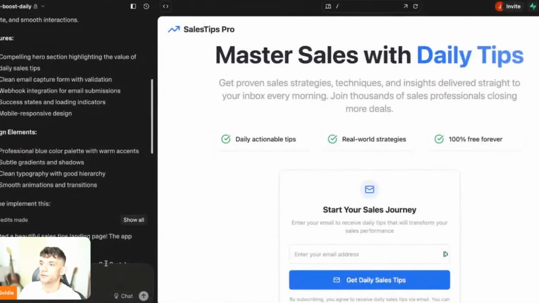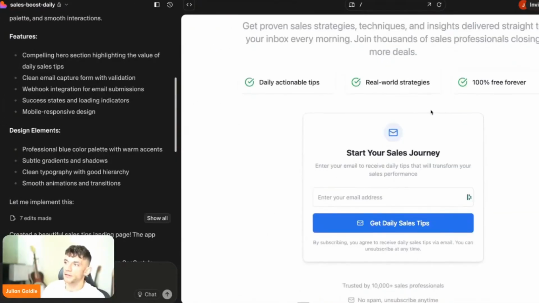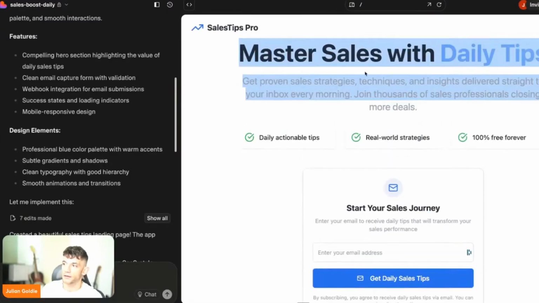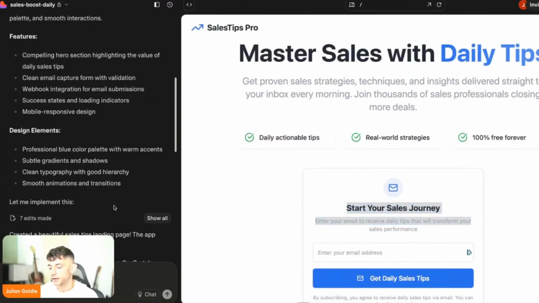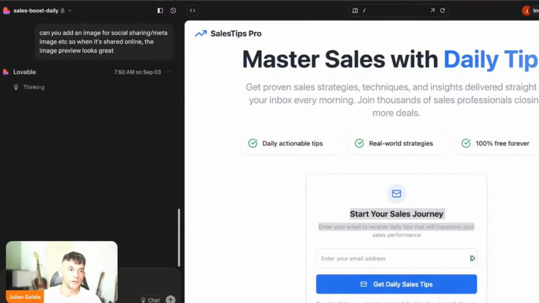What you could do is just go inside here and say, okay. And by the way, this is the page that we created for our app. So you can see this has got some really nice content, nicely designed, etc. And then you can trigger the webhook once people enter their email address here. And then inside this section, you can just say, okay, can you add an image for social sharing? Square, right? Something like that. And then you can fix it that way.